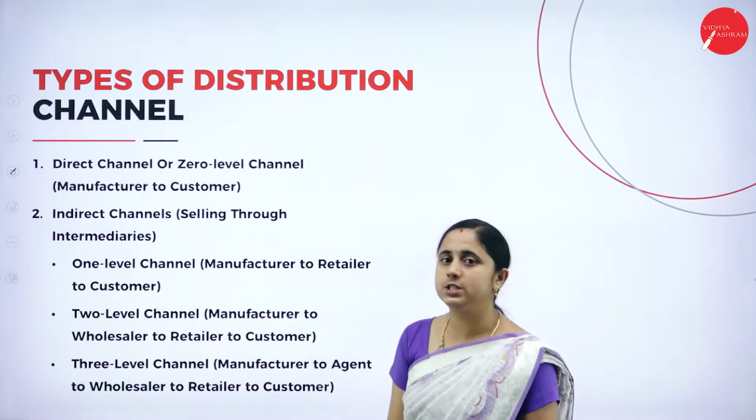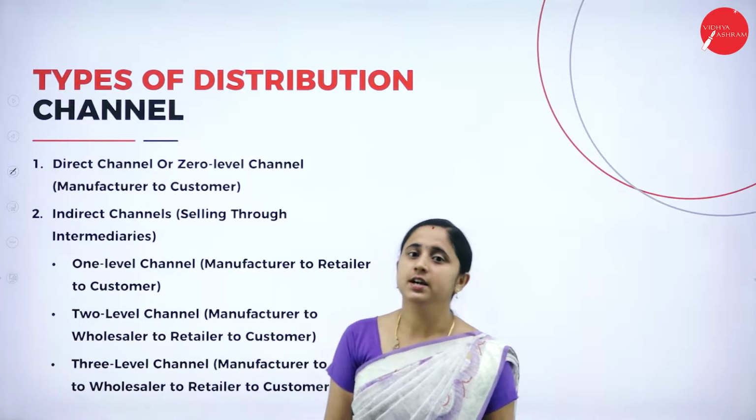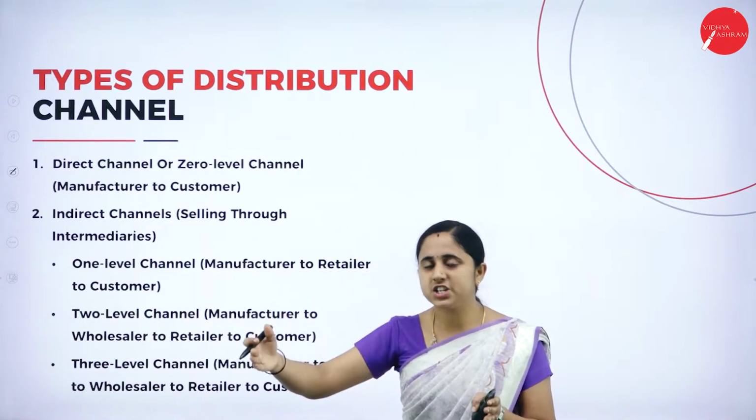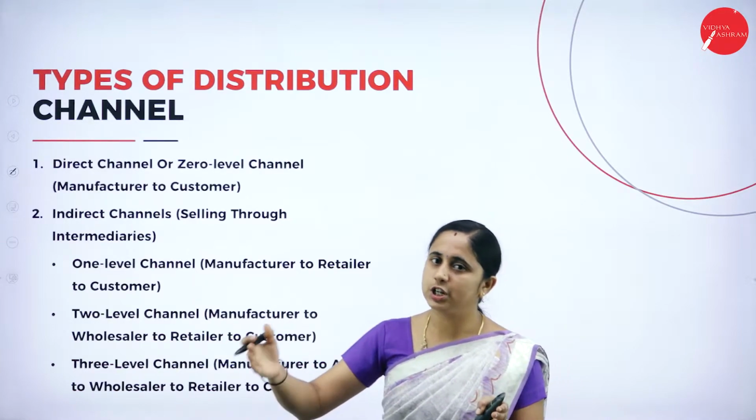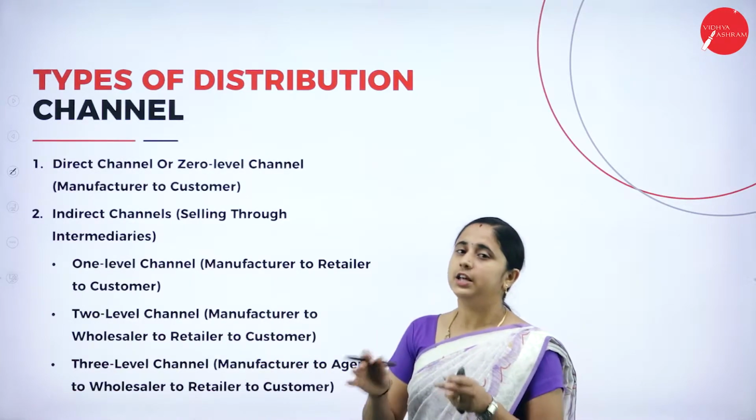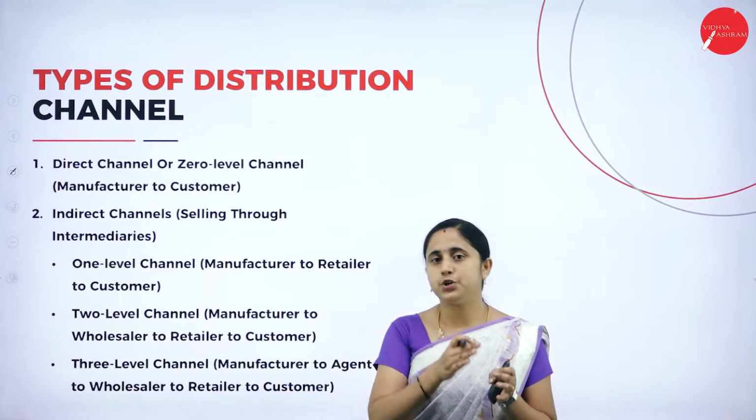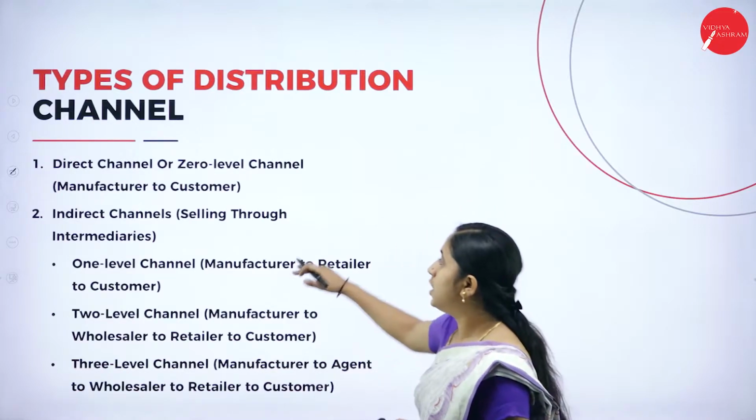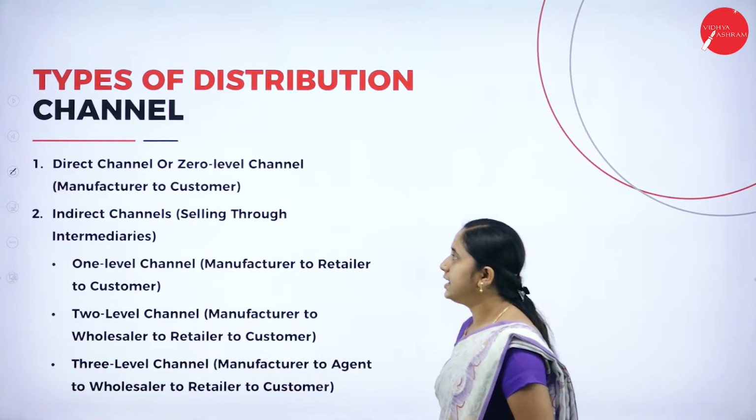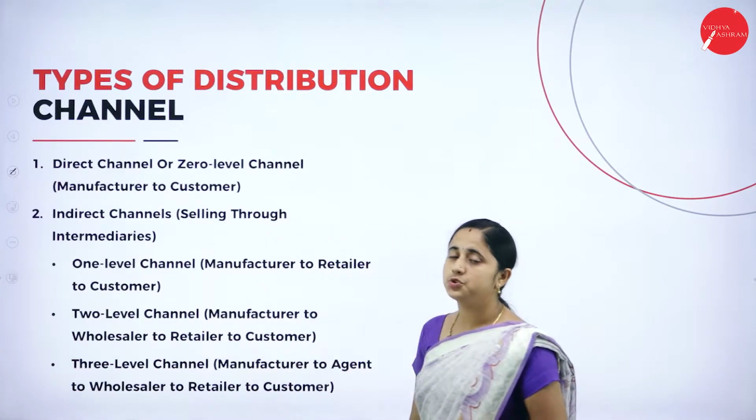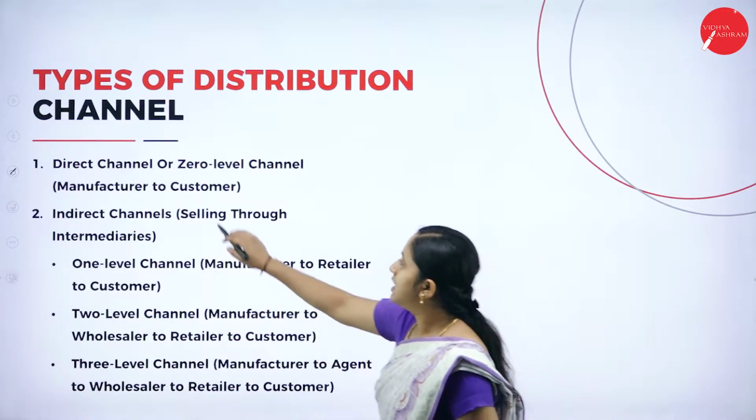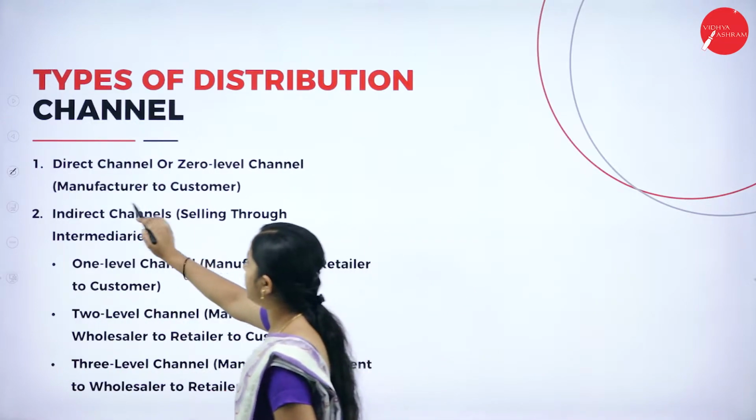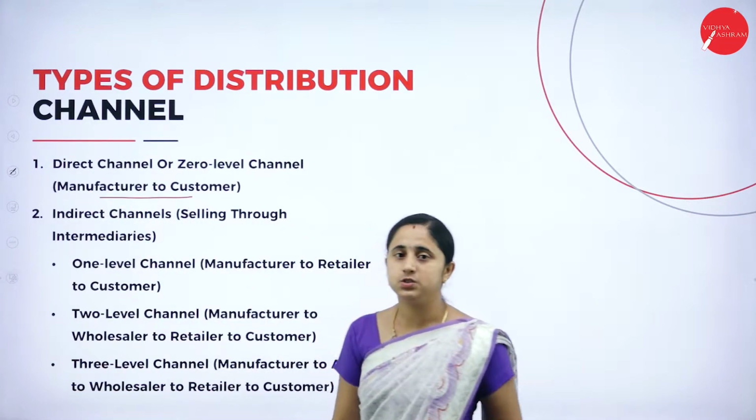We know the meaning of distribution channel. Distribution channel means the agent or the route taken to reach the goods from the manufacturer to the final consumers. Under that, there are 2 types of distribution channel. First one, direct channel or zero level channel, that means manufacturer to the final consumers.